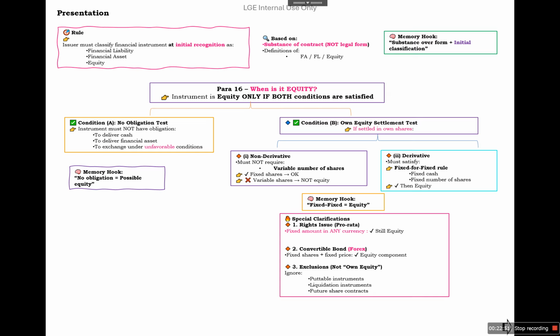And there are some exclusions for putable instruments, liquidation instruments, and future share contracts that we will discuss in the next slide. So forex is allowed if fixed for fixed is there. So the amount in Indian currency may vary because of the forex gain or loss, but we will consider it as equity only.